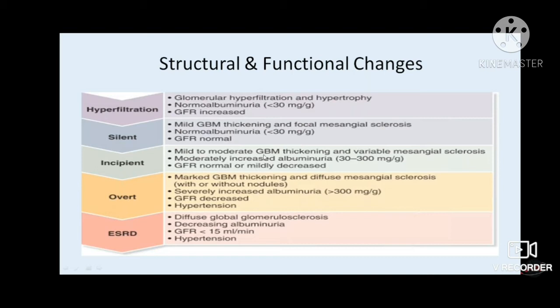In the incipient stage, there is glomerular basement membrane thickening, and there can be variable mesangial sclerosis. Then it starts with albuminuria, and GFR starts declining. At overt, there is microalbuminuria, GFR decreases, blood pressure starts rising. In end-stage renal disease, there is proteinuria, declining GFR, and hypertension, and there is global glomerulosclerosis. So these are the structural and functional changes which happen in various stages of the kidney disease.